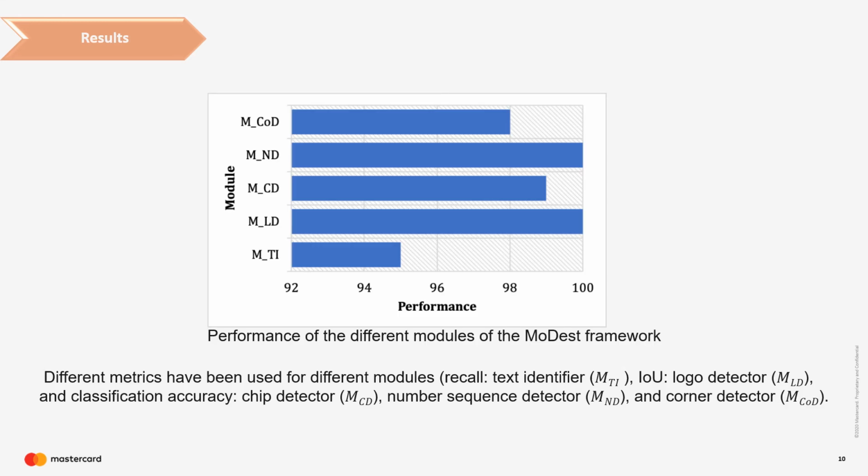Moving on to the results section, we have done two types of experiments to check the performance of our framework. The first experiment checks the performance of the independent modules. Each module is evaluated by a relevant metric applicable to the given task. For the text identifier module, we used the recall metric. For the logo detector, we used IOU, which is intersection over union, and the classification accuracy metric has been used for the chip detector, number sequence detector, and corner detector modules.